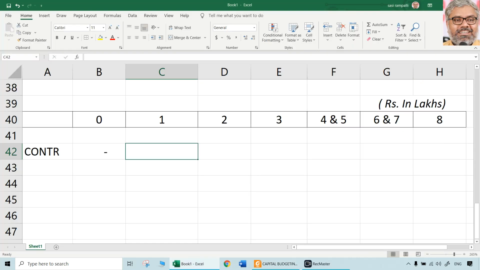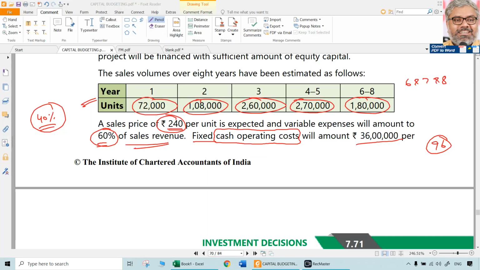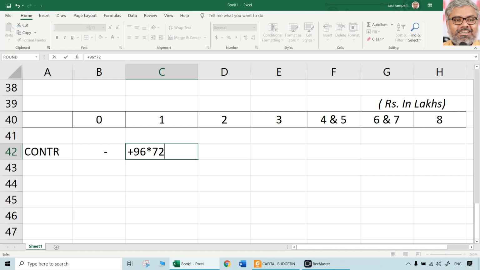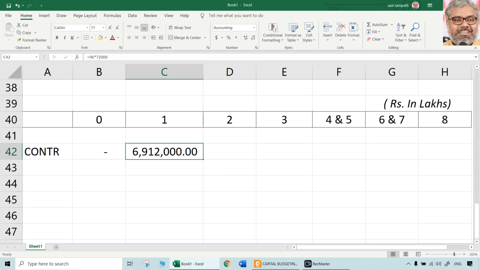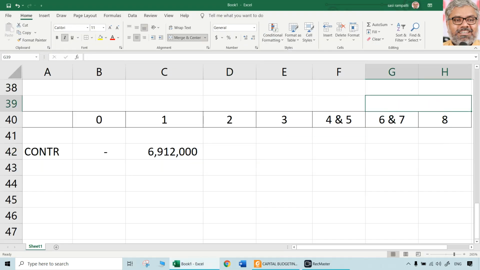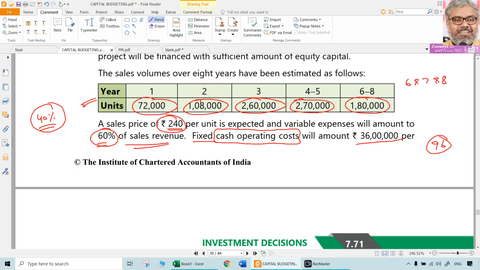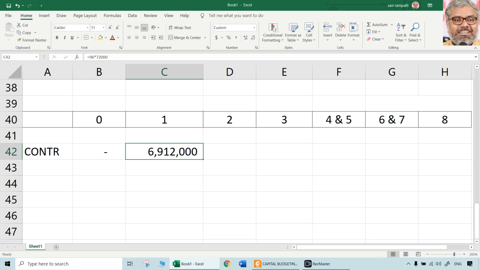Like that, how many units are there? You just have to multiply that. So 96 multiplied with 72,000. We'll take the lakhs later once we have calculated this. Again everything divided by lakh can be done also, not a problem, but let us do it first of all in full amounts.